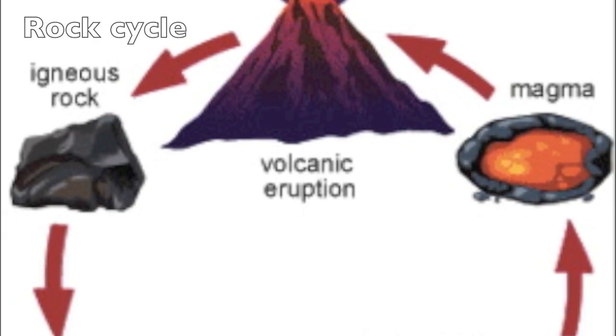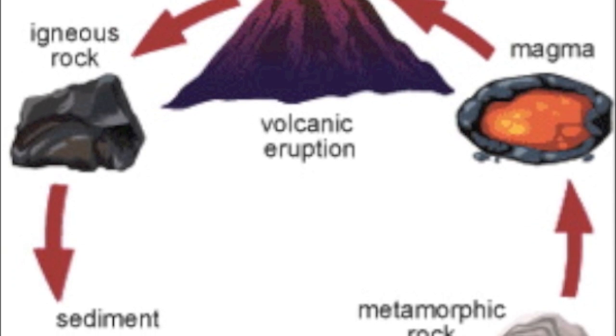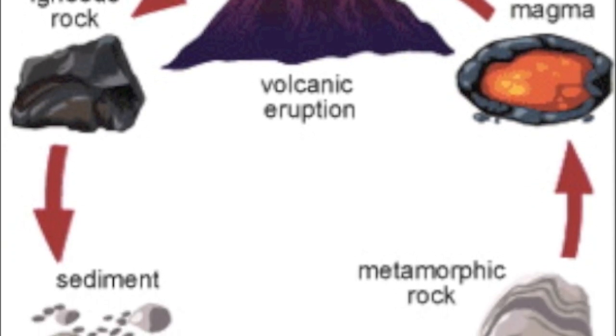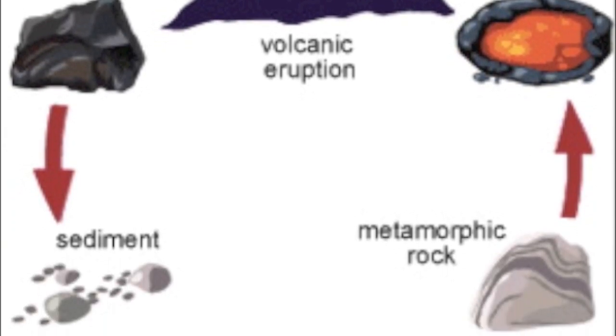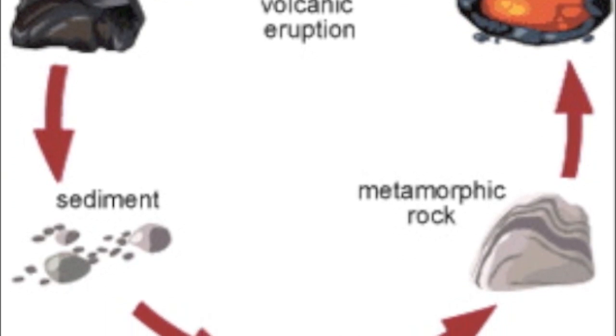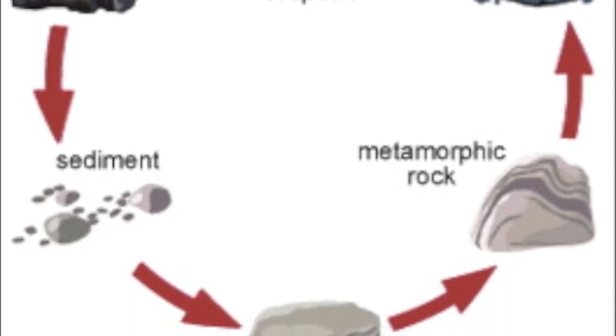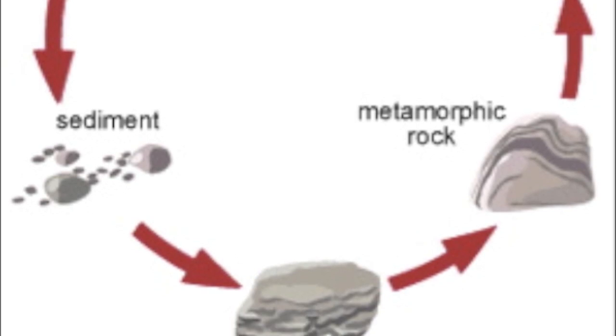The rock cycle. The rock cycle starts off with magma, then the magma causes a volcanic eruption which makes igneous rocks after it cools off, which then makes sediments which make sedimentary rocks. Then the sedimentary rock turns into metamorphic rock and the cycle repeats itself.